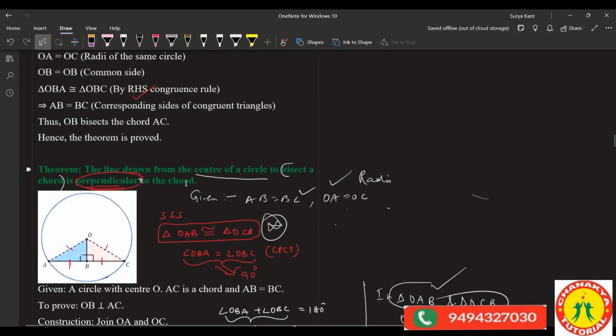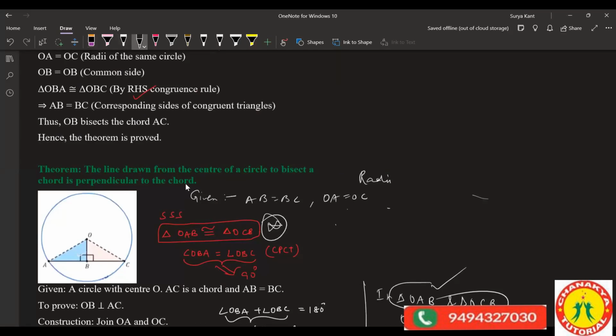So how do we do this? We can take each angle as x. Then we know that that's a straight line, so x plus x is equal to 180, then x is equal to 90 degrees. First we have to prove both the triangles similar. With similarity, we will use the point from the center of the circle, which is falling on the chord, is 90 degrees. We have to prove that now.